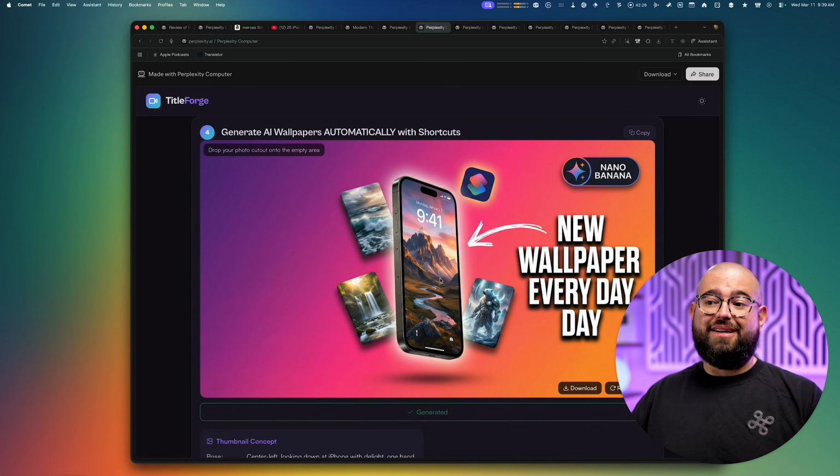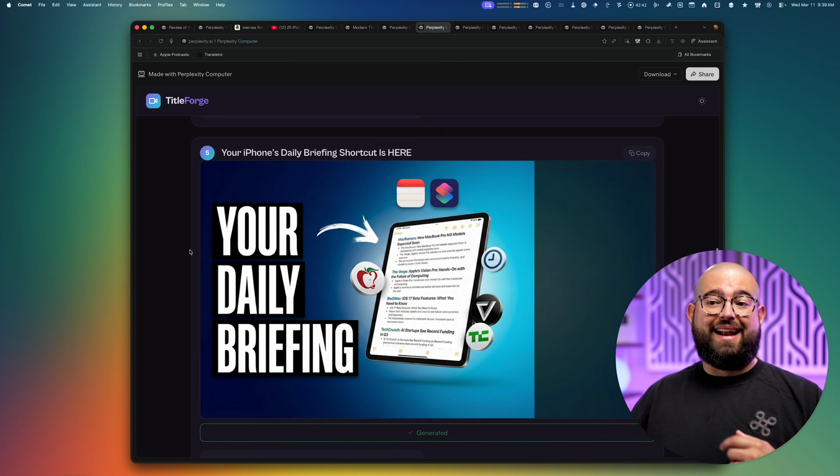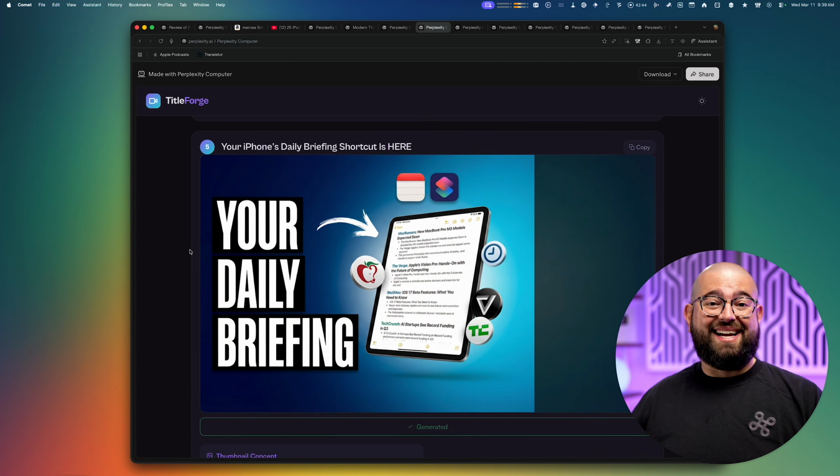Here's another example. I actually really like this. I built a shortcut that uses Nano Banana to make wallpapers. And I could put myself here on the left-hand side. Pretty great title. And I can upload any transcript and generate all these ideas in seconds.